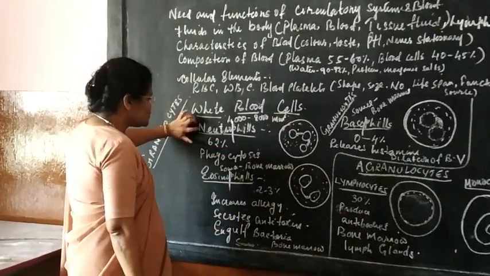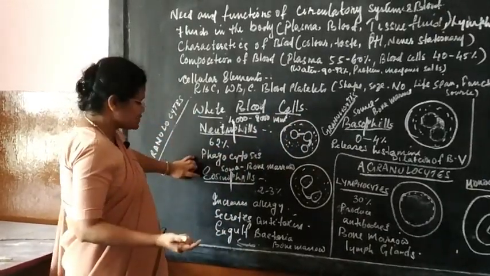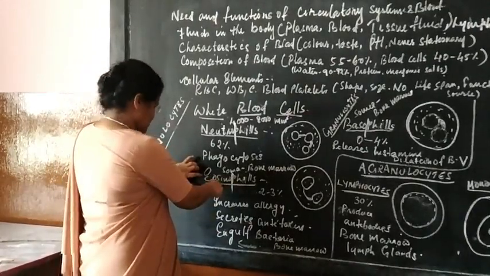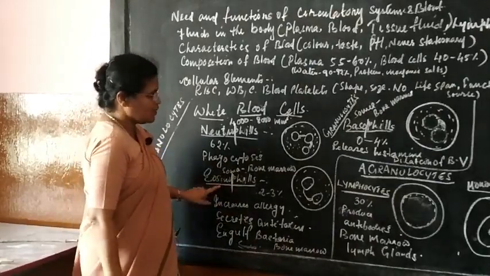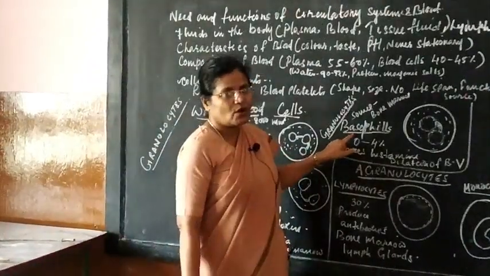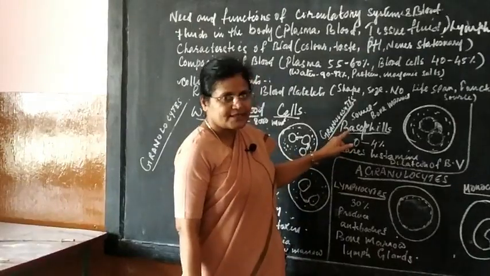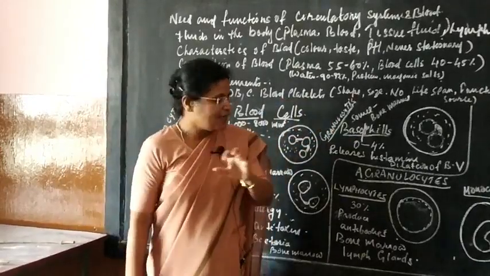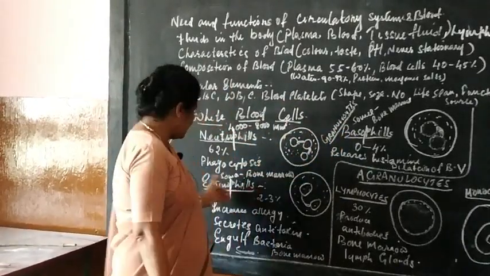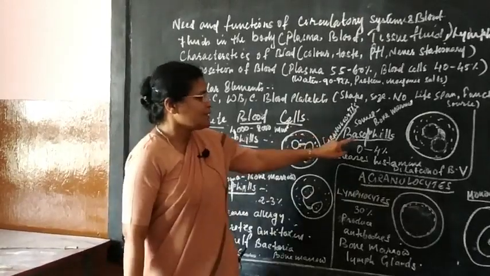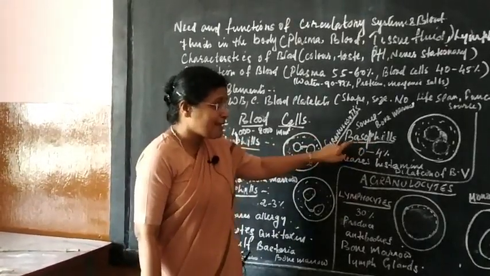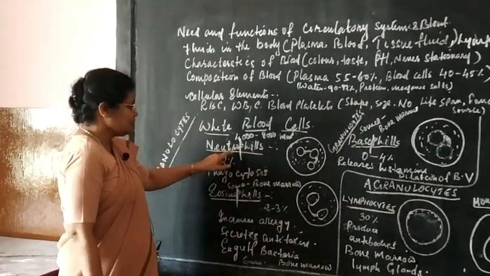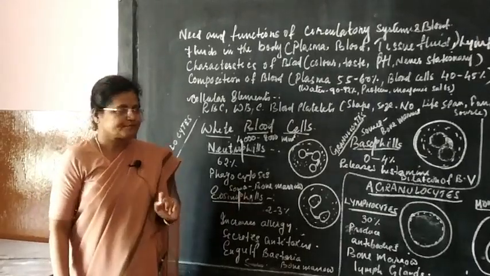Neutral, eosino, baso. Eosino refers to a dye called eosin, an acidic dye. Baso refers to a basic dye. Here they have directly mentioned the name of the dye. Basophils have an affinity towards a basic dye, eosinophils have an affinity towards an acidic dye, and neutrophils have an affinity towards a neutral dye.